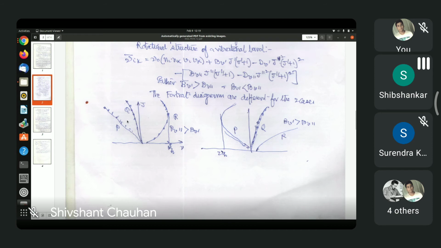Tell me, what are vibrational bands? What is a vibration band? Sir, in the first diagram, the P and Q band is completely linear with respect to frequency, right? No, it may not be.